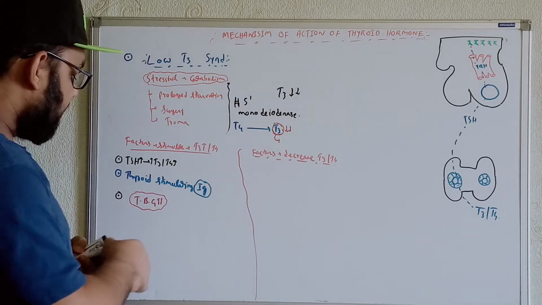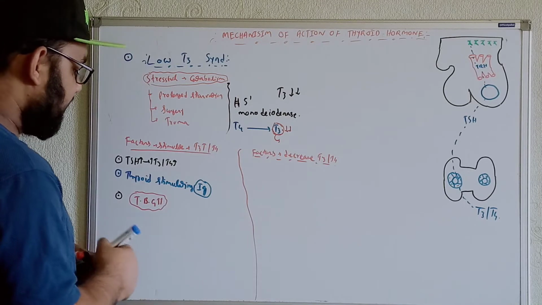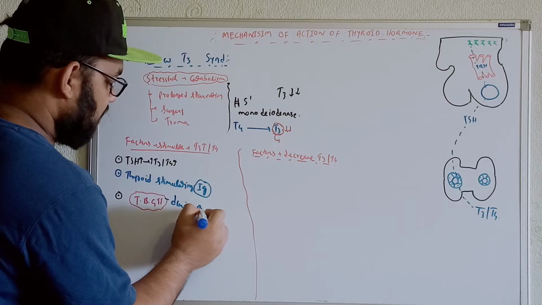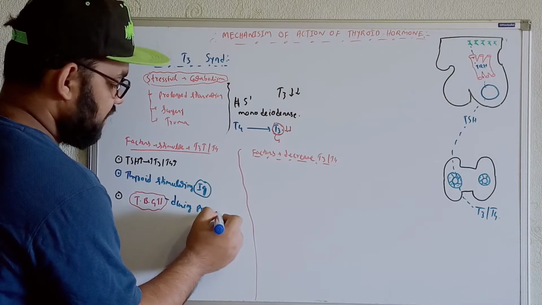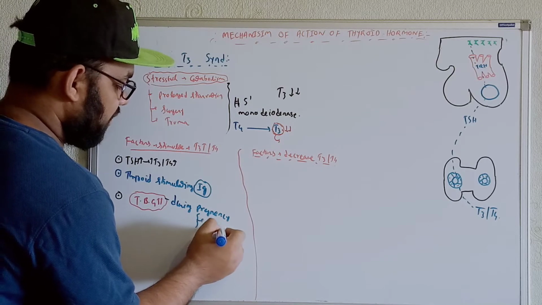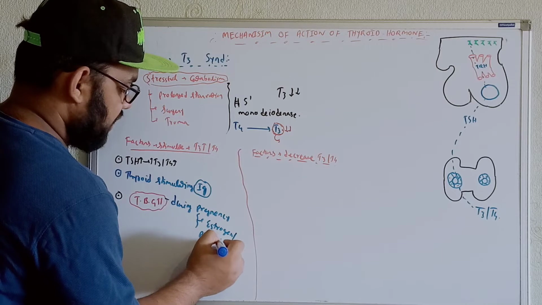So in which conditions will the thyroid binding globulin protein be elevated? As I said, during pregnancy. Why during pregnancy? Because during pregnancy we see the estrogen and progesterone hormones.